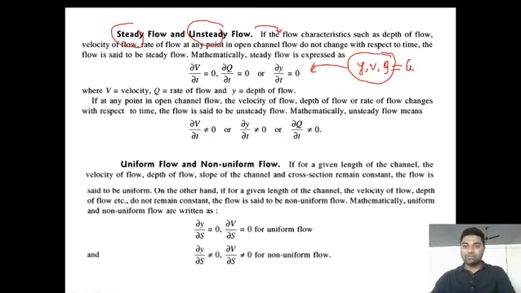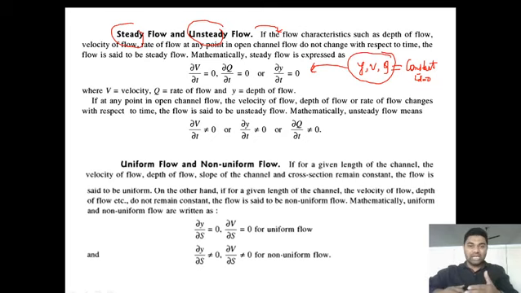Mathematically, steady flow can be expressed as dou v by dou t equal to 0, dou q by dou t equal to 0 and dou y by dou t equal to 0, where v is velocity, q is discharge or rate of flow, and y is depth of the flow.